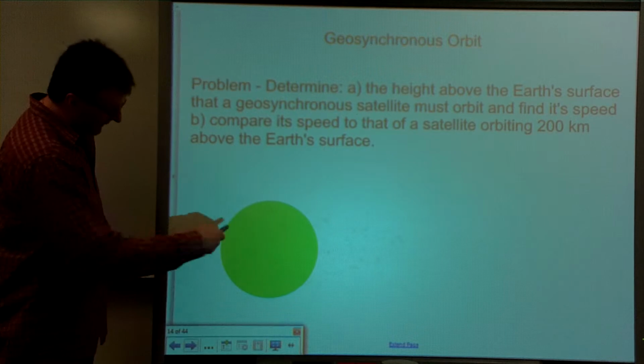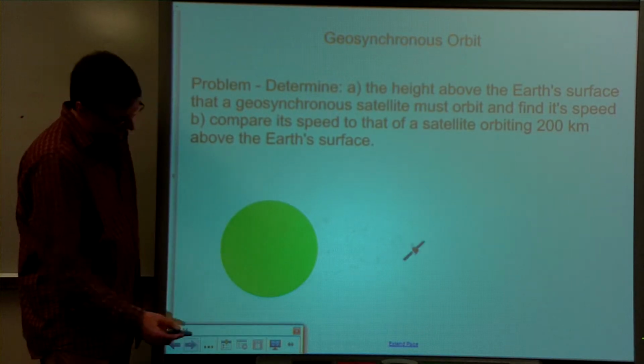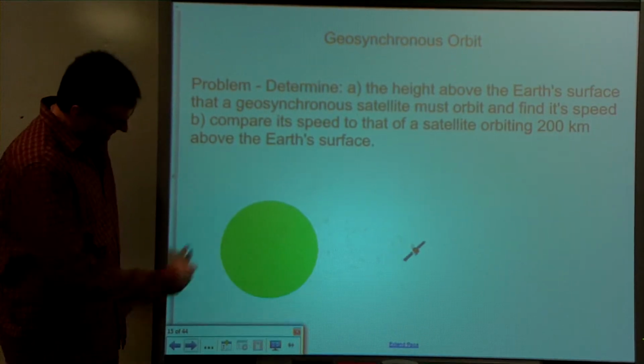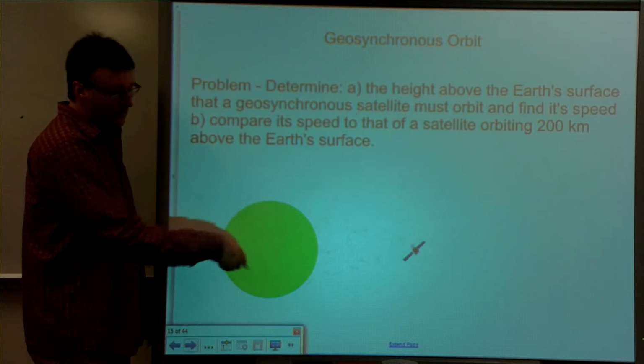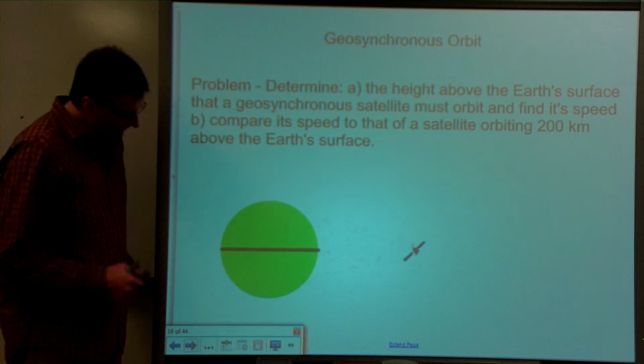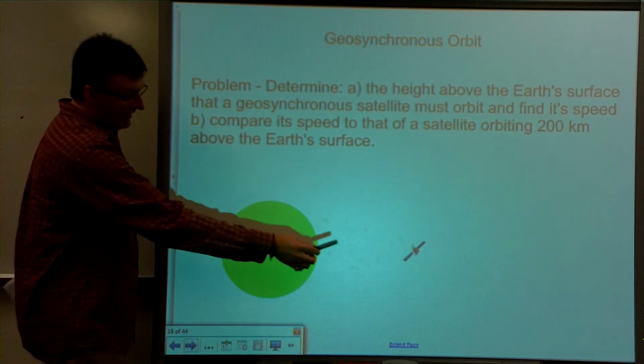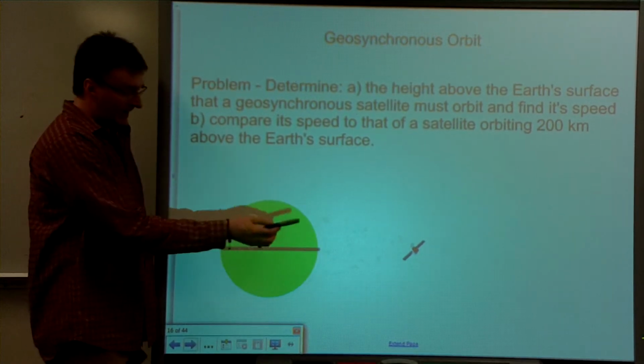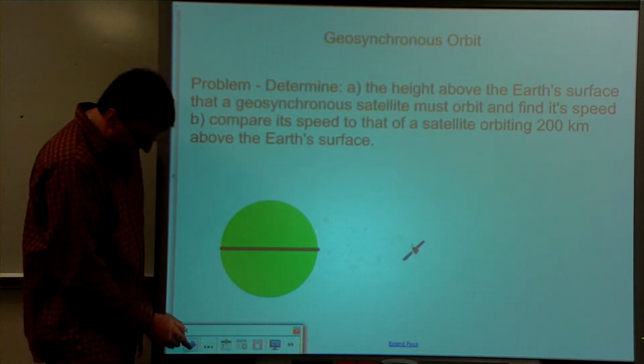All right, so here we have the Earth, a nice green Earth. I guess it should be blue. Should be lots of blue in there as well. Anyway, we'll make our Earth green. There's our little satellite over there. As we mentioned, in order to be in geosynchronous orbit, the satellite has to be above the equator of the Earth.